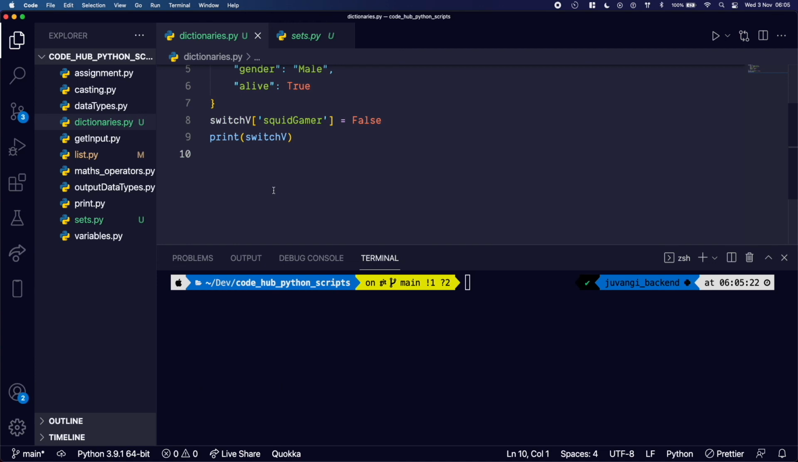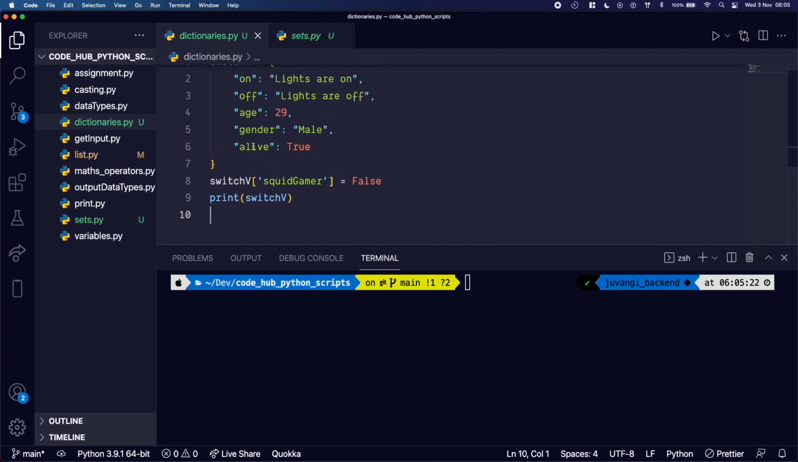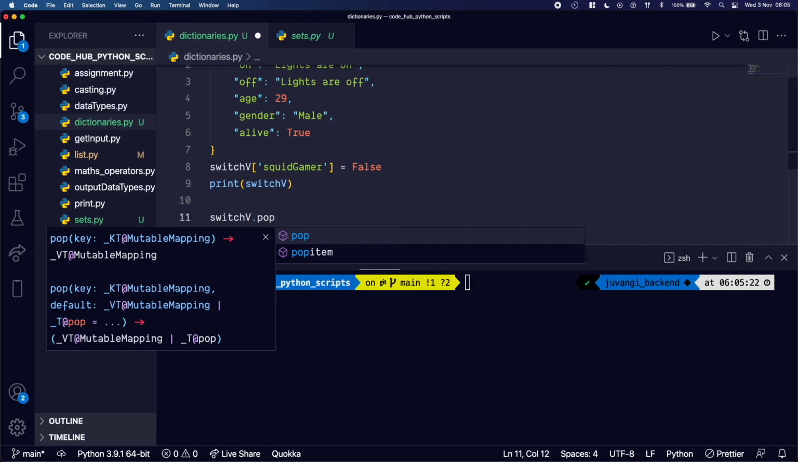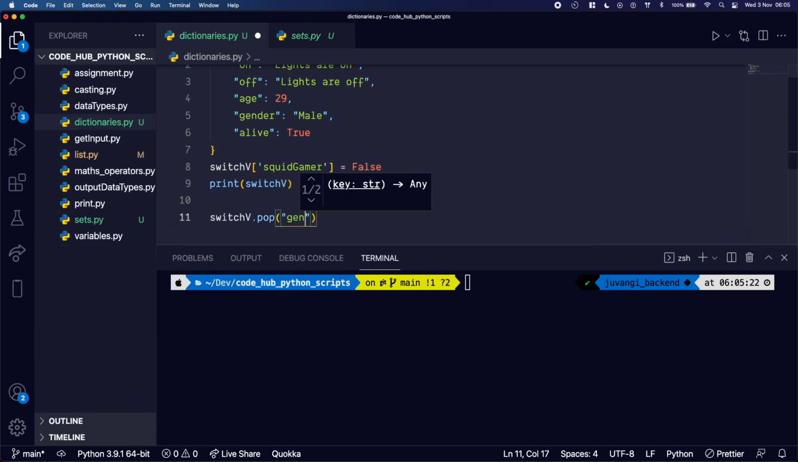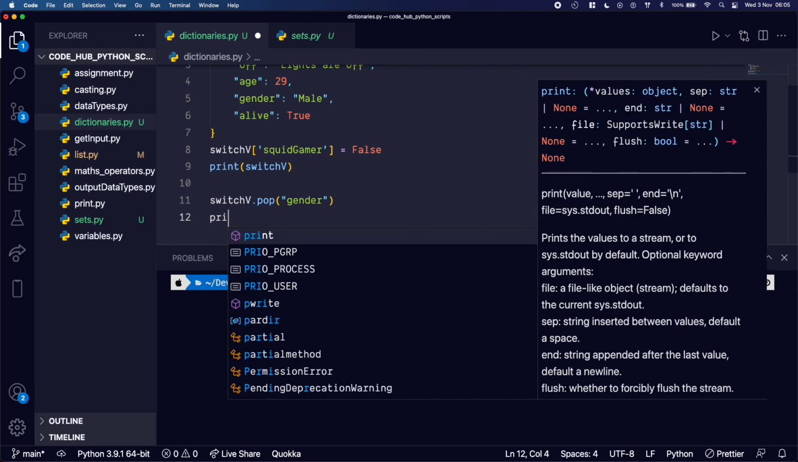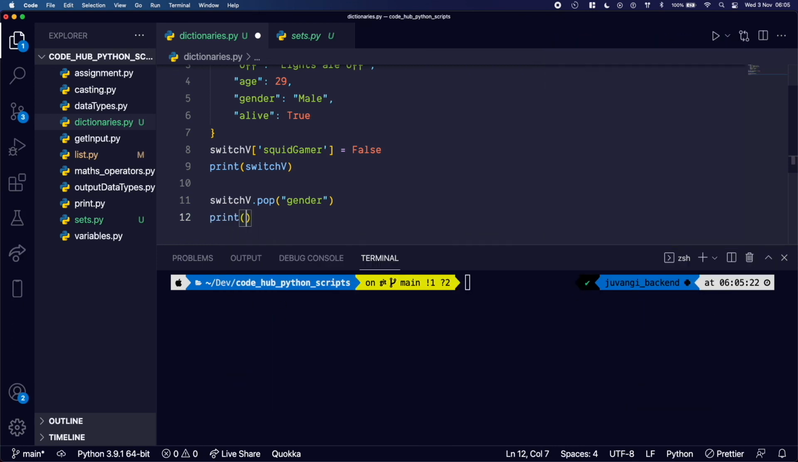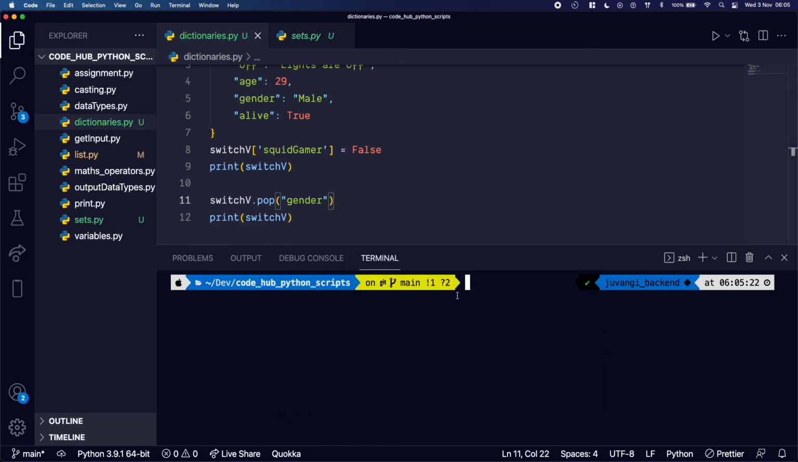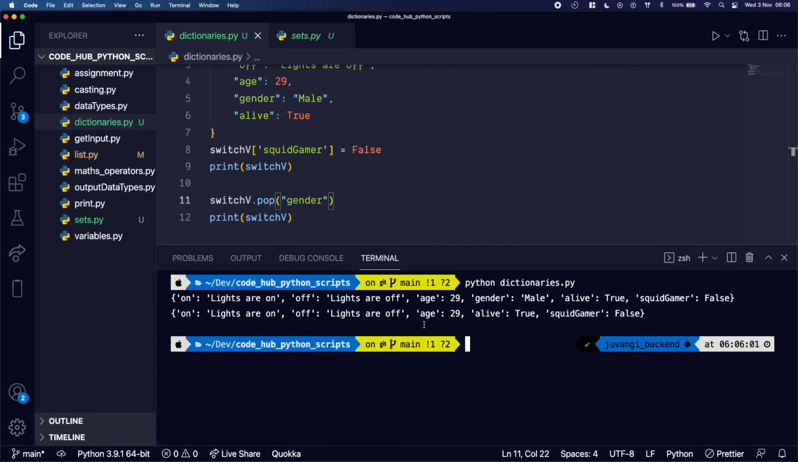So let's say I wanted to remove gender. We use the method pop. So I'm going to just say switch V dot pop gender. That's the key. And when we print our switch V, we're going to have this. All right, so these are the two different dictionaries. This is the first dictionary we have here that had the Squid Gamer key and a value of false added to it. That's this here.